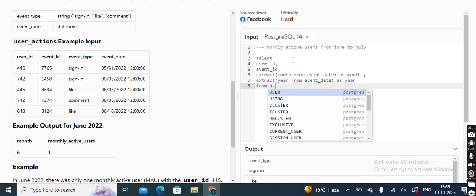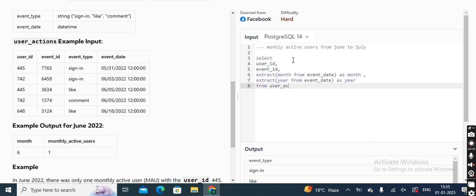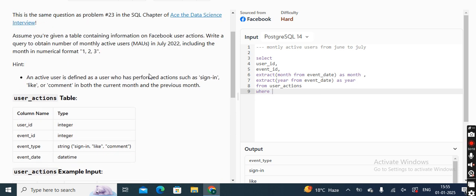Our table name is user actions, where now our first filter. What is our first filter? Our first filter is talking about the month part. So we need to extract the month in the numerical format. Our month is in two things only: one is June and one is July. So which function are we going to use here?